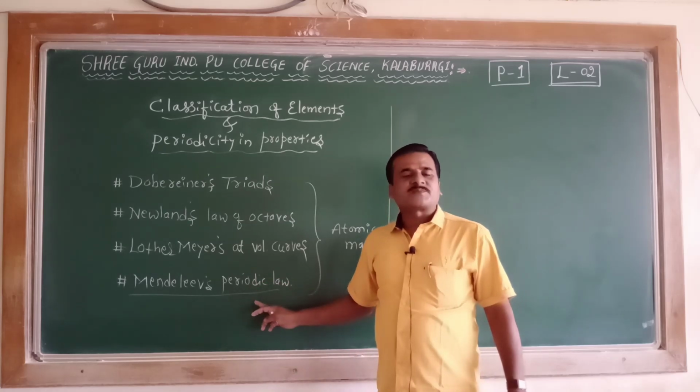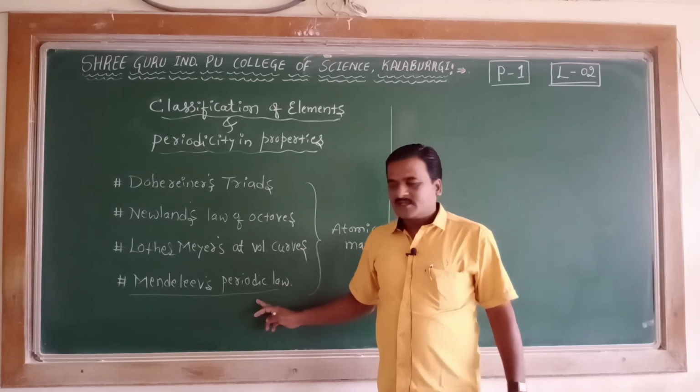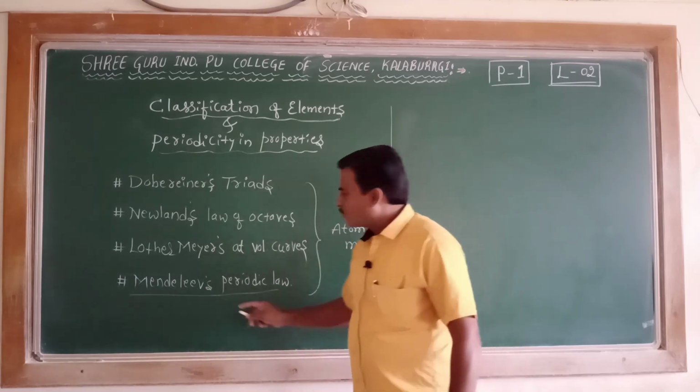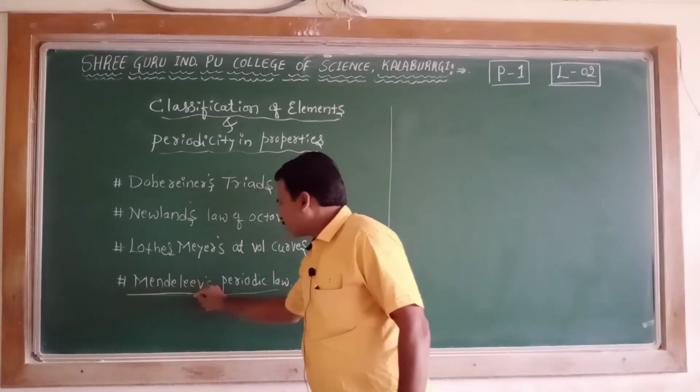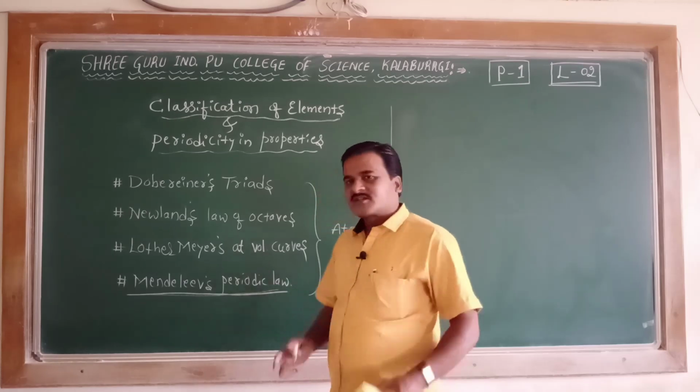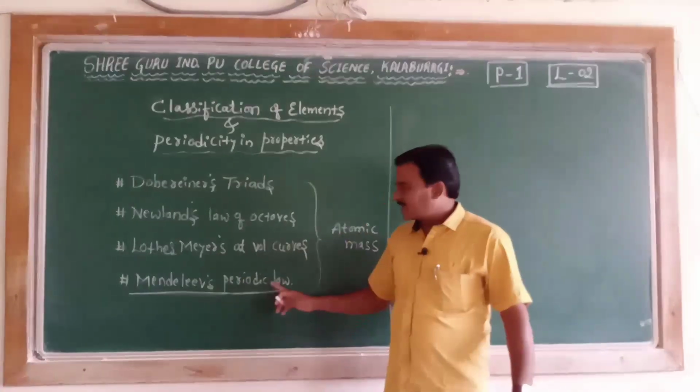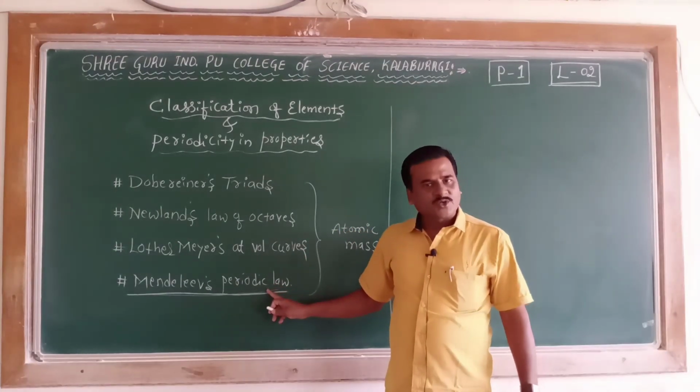After the establishment of Mendeleev's periodic law, he was successful, and the whole credit of constructing the periodic table goes to Mendeleev only.